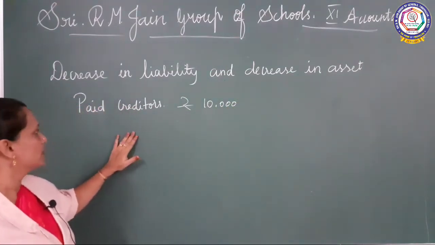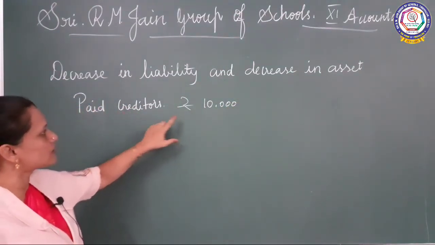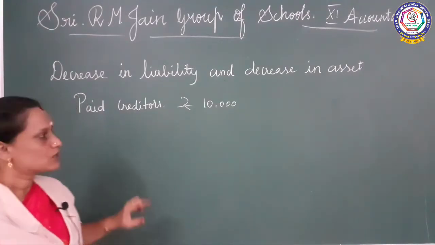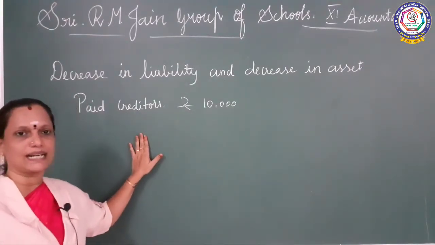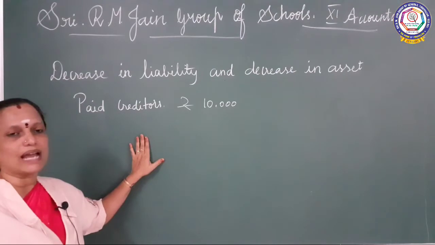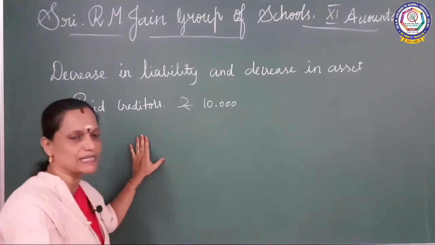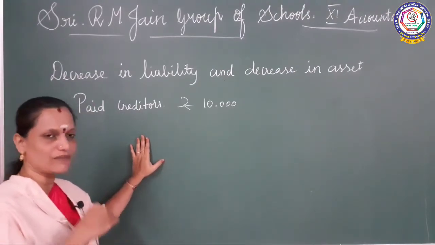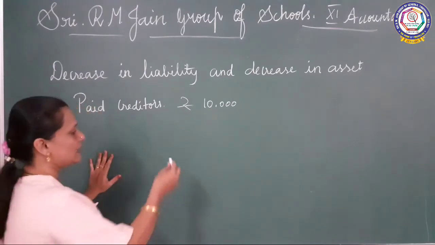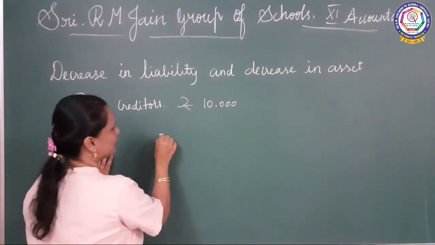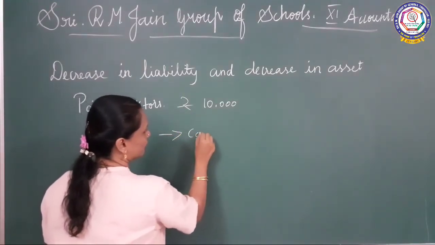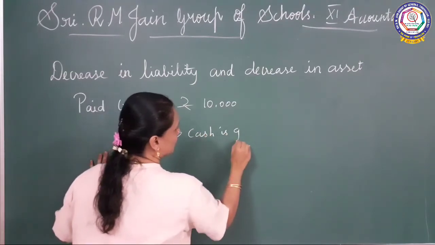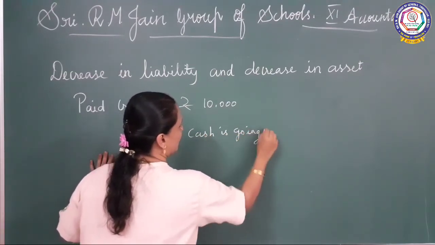See, paid creditors rupees 10,000. Sometimes we make a credit purchase and then we have to pay that particular person, isn't it? So 10,000 we have to pay. See what will happen: cash is going outside.